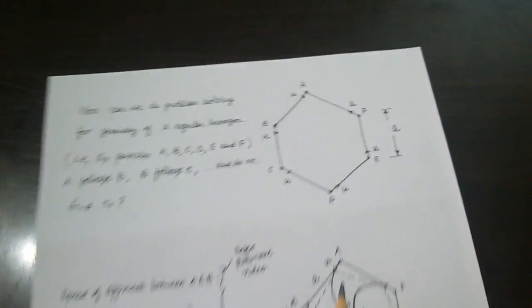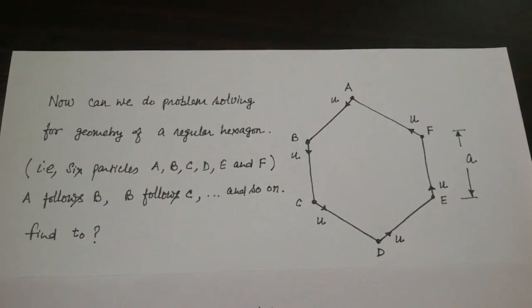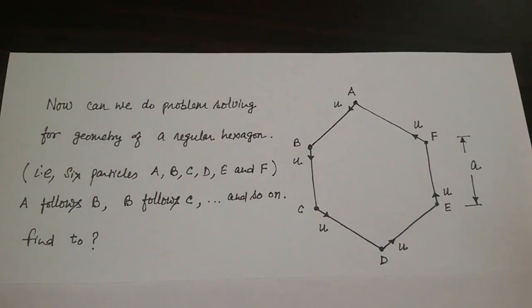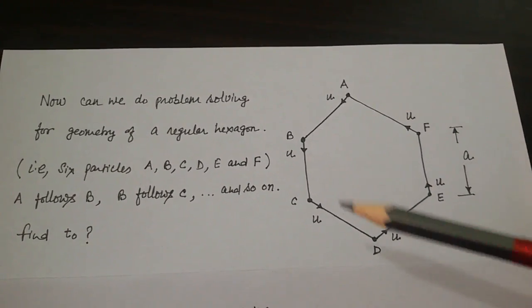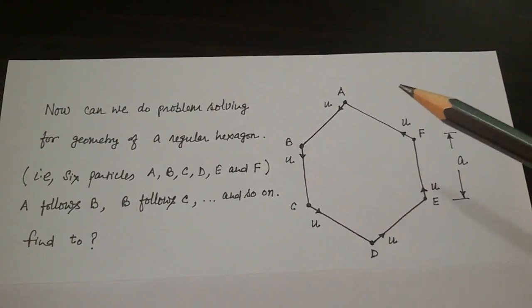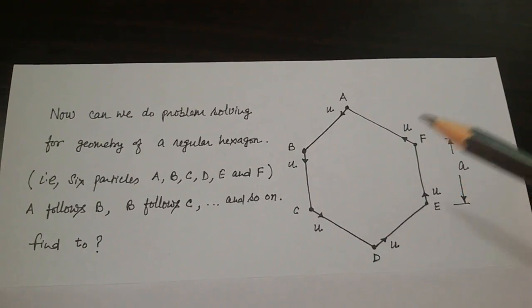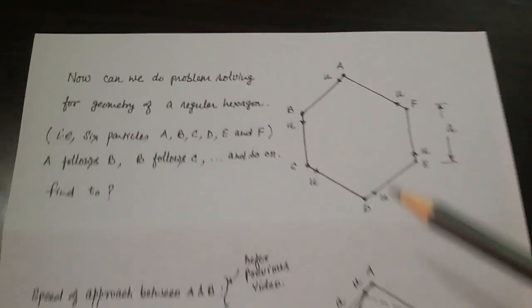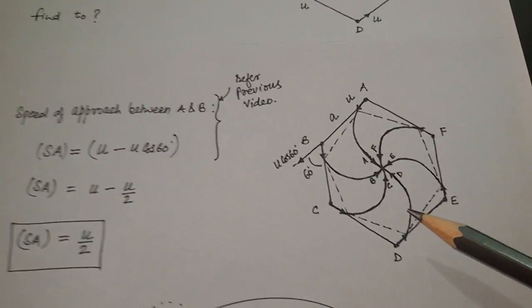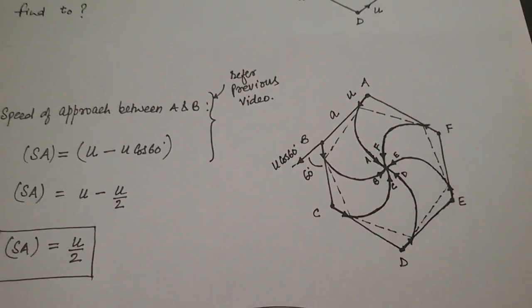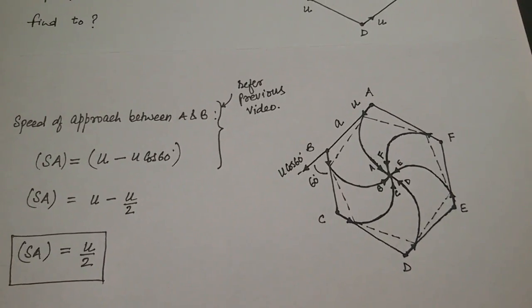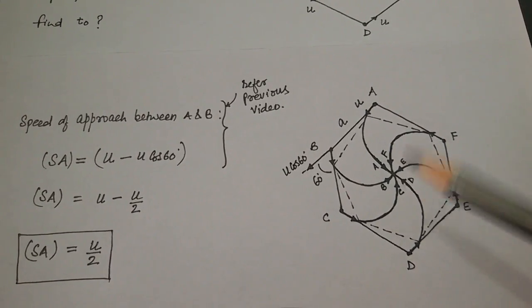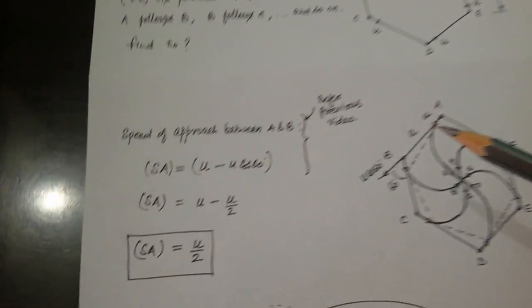One more thing we can do quickly is this. It is a little fast. Please have focus. Same thing we are doing for a regular hexagon. That means there are 6 particles now, right? And A follows B, B follows C and so on. Now it is very clear to us. Can we directly draw this figure? I have drawn it for you. So the particles will be on a regular hexagon and it will be rotating. They will meet here. What is the speed of approach in this case?